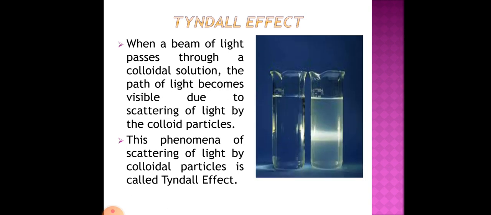As you can see from this diagram, there are two solutions. The first one is a clear solution where you don't see the path of the light, but in the second solution, which is a bit cloudy, you can see the path of the light. So the second one shows the Tyndall effect.